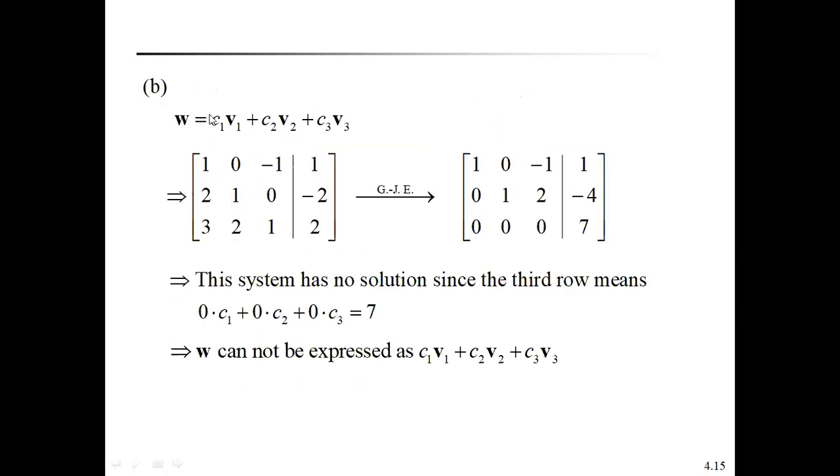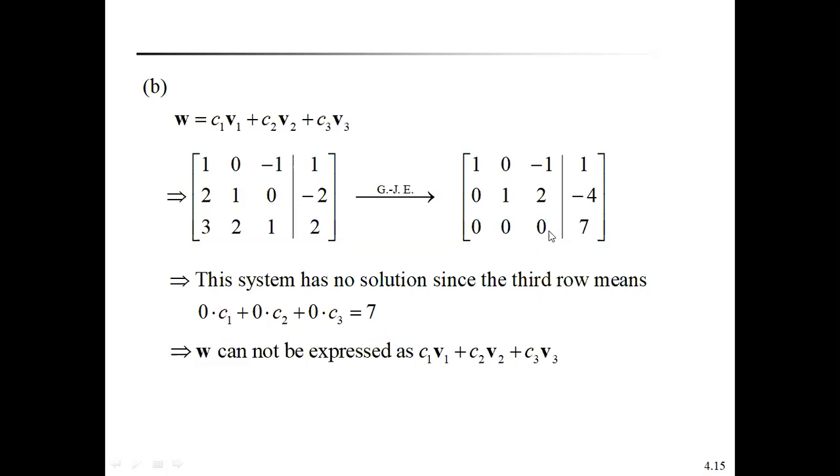Going to the second example, see here, C1V1 plus C2V2 plus C3V3. By arranging the equations, we can write it in matrix form, and reducing into echelon form, we can get this one. See here: 1 0 -1 1, 0 1 2 -4, 0 0 0 7. See here, the last row: 0 into C1, 0 into C2 plus 0 into C3 equal to 7.